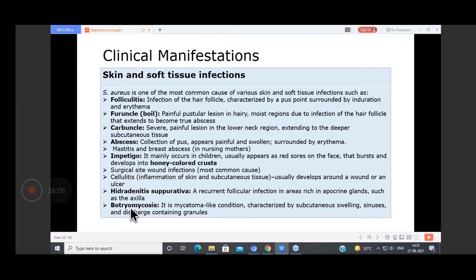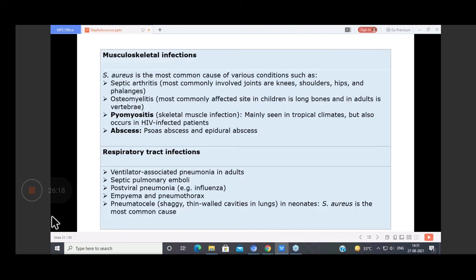Then botryomycosis, a mycetoma-like condition which is characterized by subcutaneous swelling. So these are the various soft tissue infections. Then musculoskeletal infections: septic arthritis, then osteomyelitis. The most commonly affected site in children is the long bones and in adults is the vertebra. Then pyomyositis, mainly in tropical climates, abscesses, psoas abscess, epidural abscess.